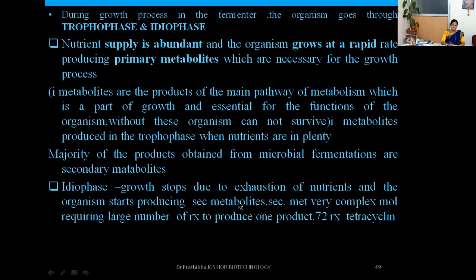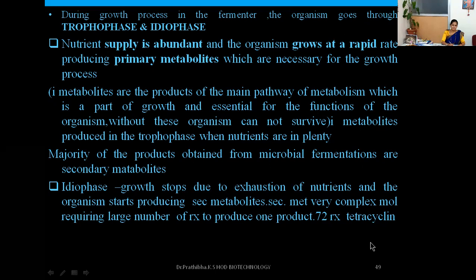For example, the production of secondary metabolites, which are very complex molecules, requires a large number of reactions to produce one particular product. For example, for the production of the antibiotic tetracycline, during the idiophase there are around 72 reactions that happen.